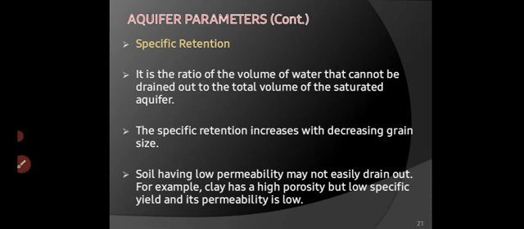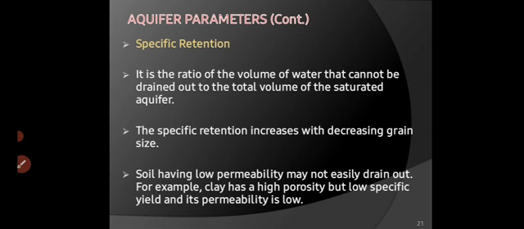Specific retention. It is the ratio of the volume of water that cannot be drained out to the total volume of the saturated aquifer. So if the total volume of the saturated aquifer is there, how much amount of water we can withdraw is known as its specific yield. How much amount of water is retained is known as specific retention. The specific retention increases with decreasing grain size.